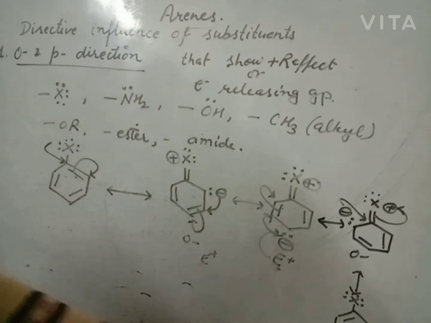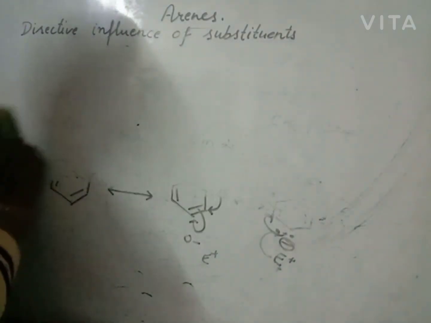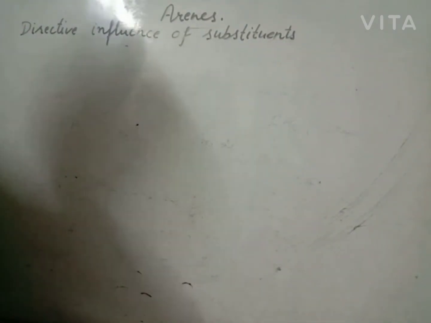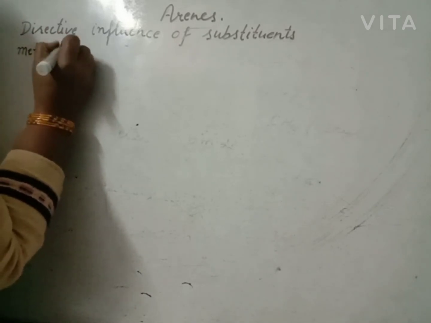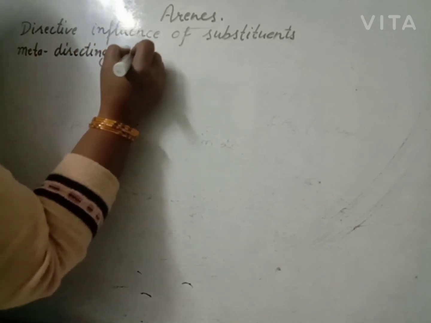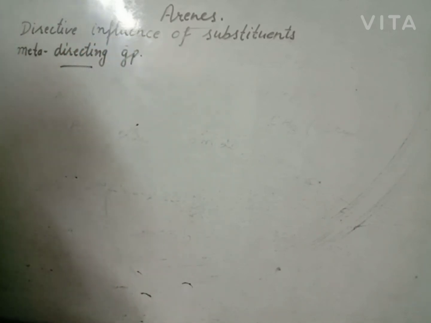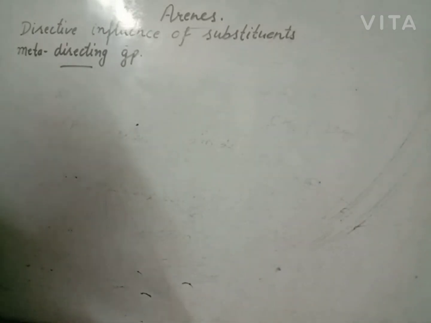Then some groups are meta directing. Which groups are meta directing? The groups which have the tendency to attract electrons from the benzene ring. These groups are meta directing.